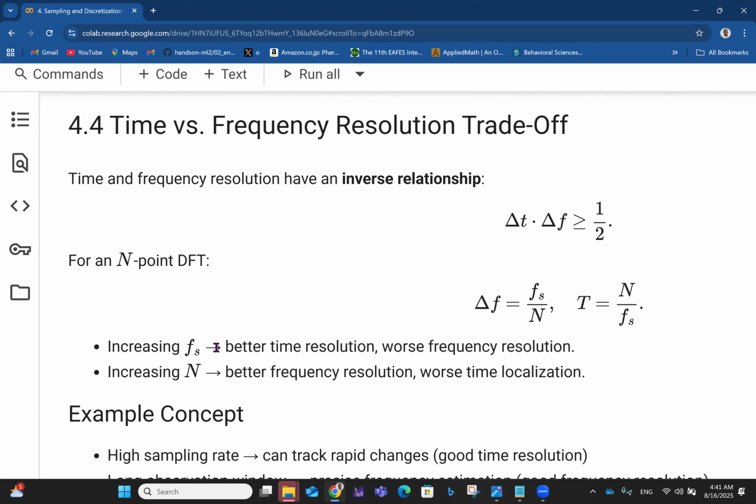Increasing N gives better frequency resolution and worse time localization. It depends on what exactly you want to achieve. You can decide to increase the sampling frequency or the number of points itself.